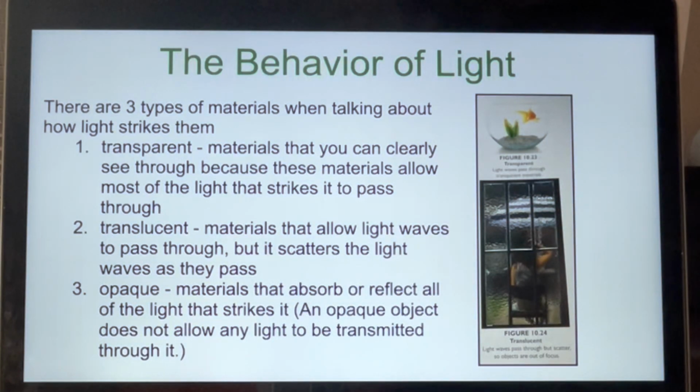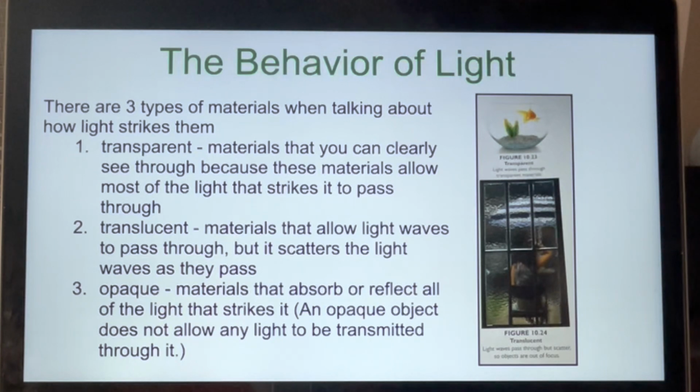The behavior of light. Without light, nothing is visible. When you look at something, what you are really seeing is light. When light passes through an object, such as a window, you can see through that object. But if light does not pass through an object, you cannot see through it.